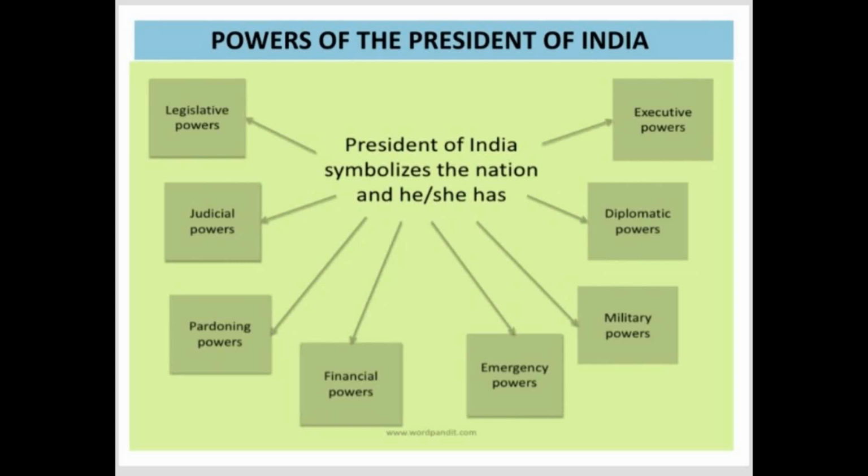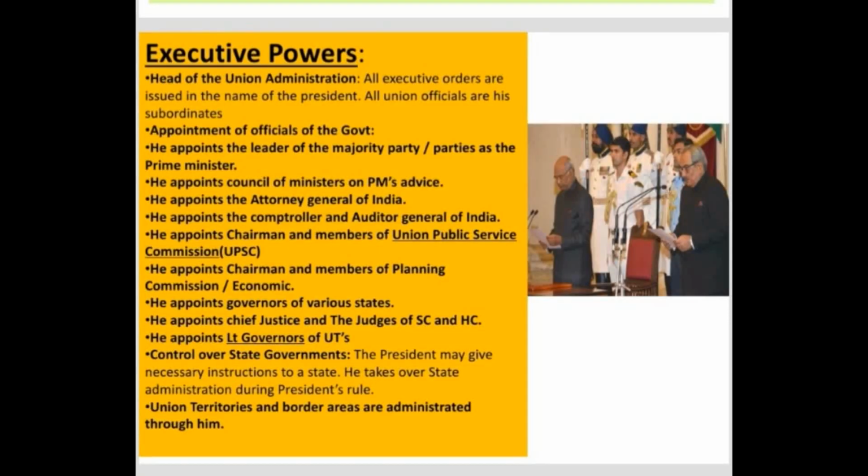Among them are executive powers, diplomatic powers, military powers, emergency powers, financial powers, pardoning powers, judicial powers and legislative powers. Based on the duties, a wide variety of powers are vested with the president of India. Let us discuss all the different powers in detail, one by one. First, let us discuss the executive powers of the president.